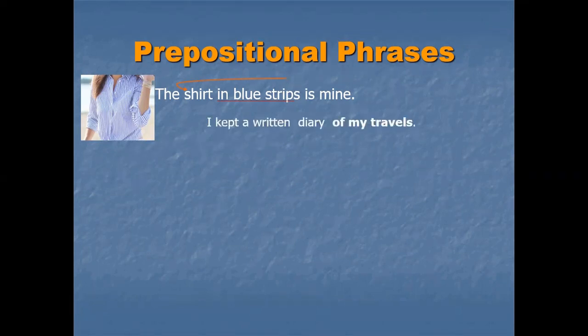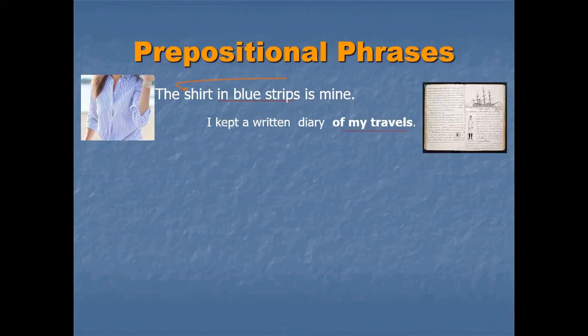I kept a written diary of my travels. Of my travels is what? A prepositional phrase, and this prepositional phrase is describing to whom? To diary. When something describes a noun, or next sentence, each of the friends was there.